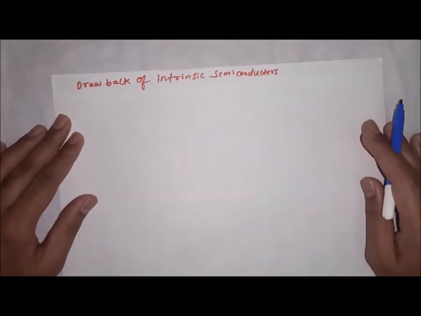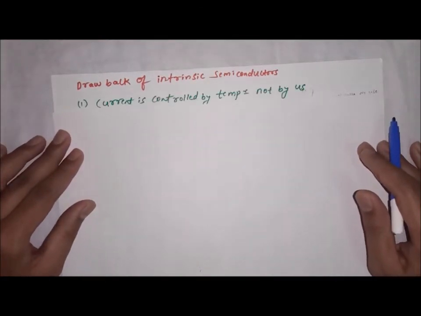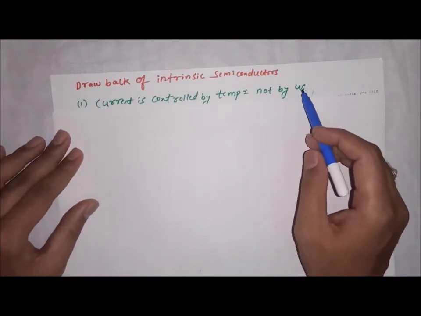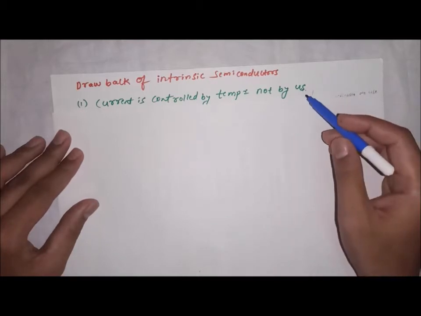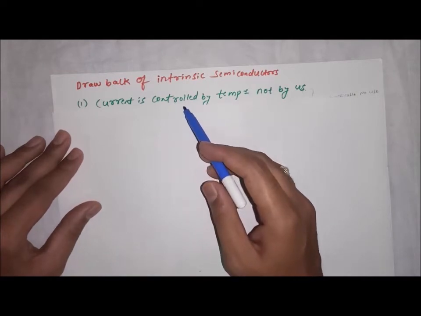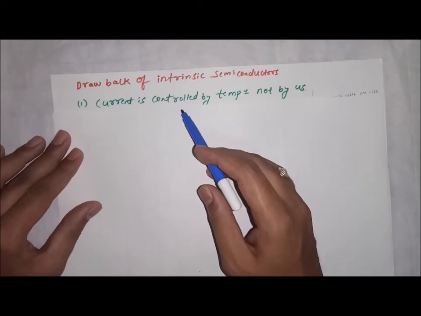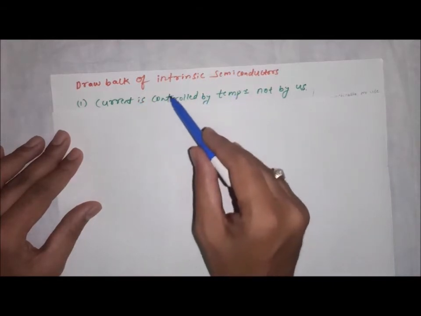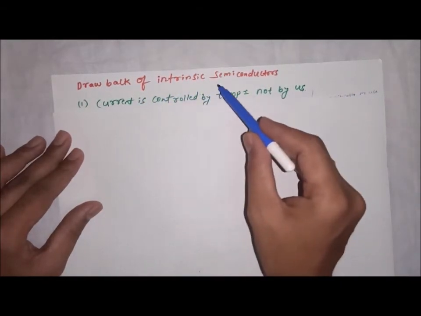Now let us see what are the drawbacks of such a pure semiconductor, that is intrinsic semiconductor. So drawbacks of intrinsic semiconductors, the first one, the current is controlled by the temperature, not by us. So there is no control over the intrinsic semiconductor by the users. Suppose I am using a mobile phone made up of semiconductors, in Karnataka the temperature is more, so efficiency is also more. Suppose you take the same mobile phone to Jammu and Kashmir, their temperature is very less, therefore the efficiency of the mobile phone is also less. So temperature plays an important role in intrinsic semiconductor.